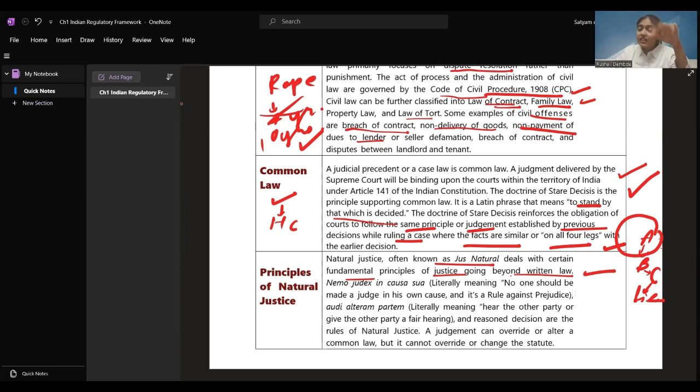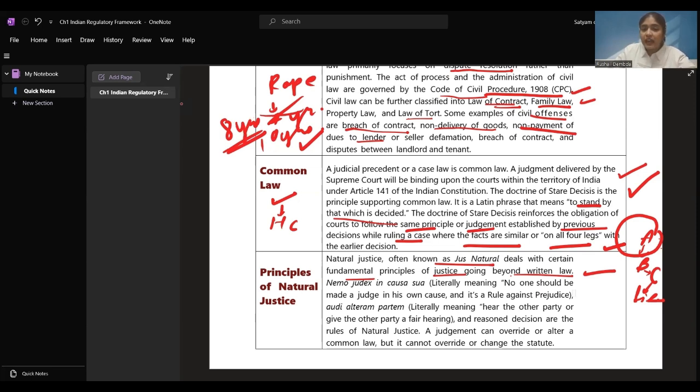If a judgment is passed, that can override, that can succeed the earlier passed law, and it can change that statement or change that judgment, but it cannot change the statute. If in the constitution it is said that you cannot punish someone beyond 8 years, you cannot give 10 years of punishment. You have to give a maximum of 8 years. You cannot go beyond 8 years, right?